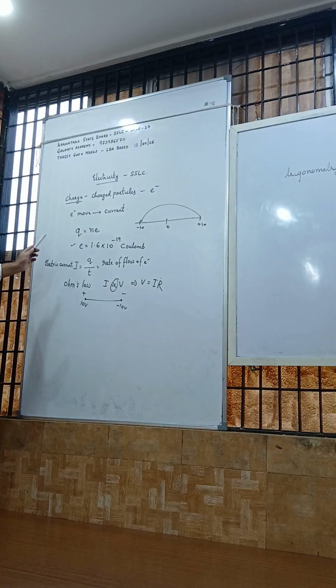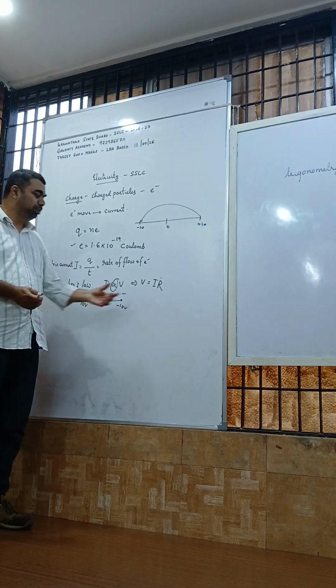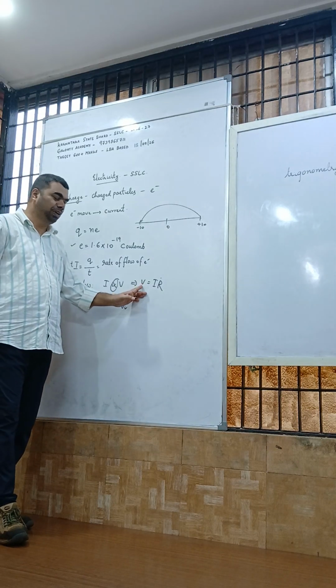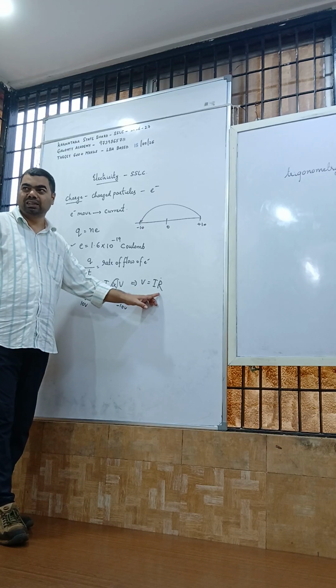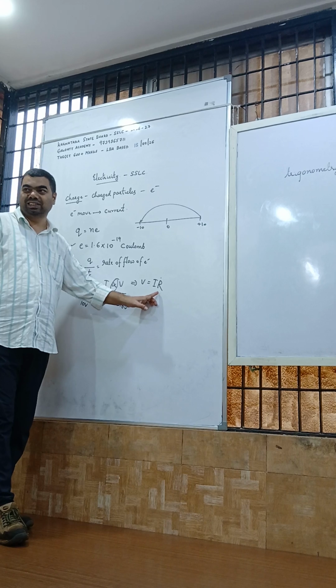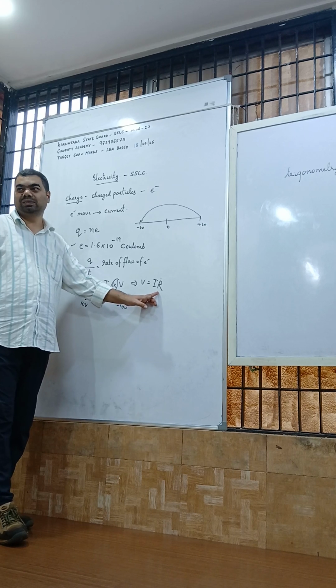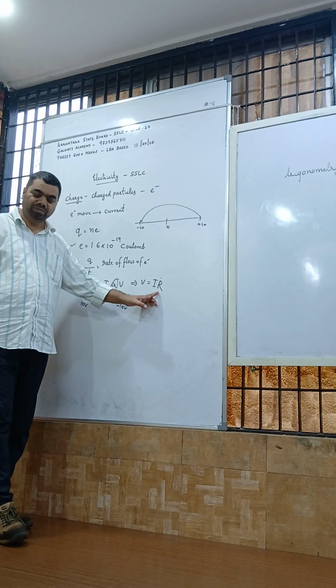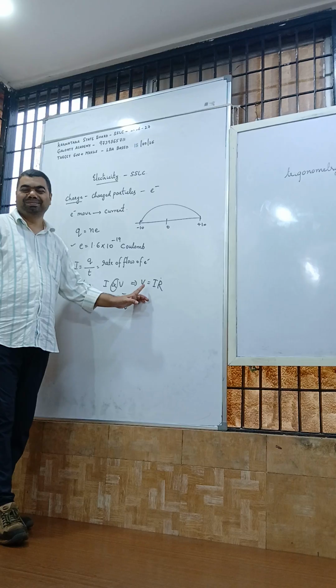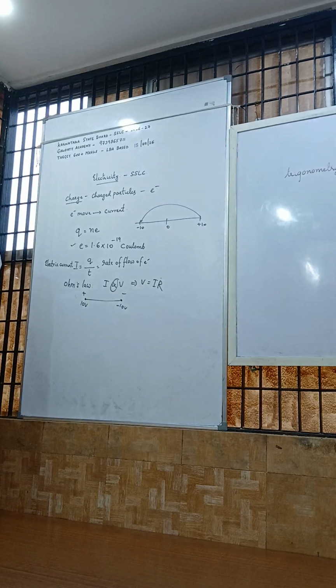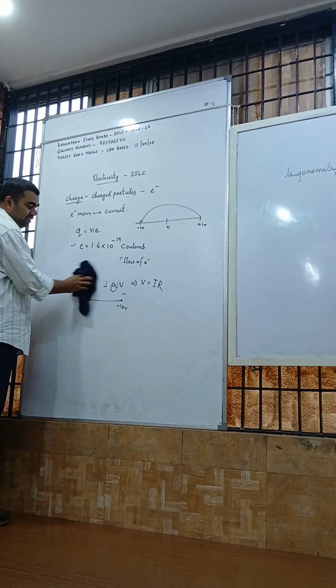Okay. So this is Ohm's law. Any doubt with charge, Q is equal to ne, I is equal to Q by t, and Ohm's law? Ohm's law is very important: V is equal to IR. V stands for potential difference, I stands for current, R stands for resistance. Unit of resistance is ohm, unit of current is Ampere, unit of potential difference is Volt. Easy. See, it is so easy.